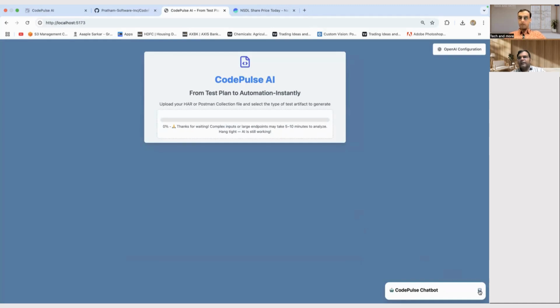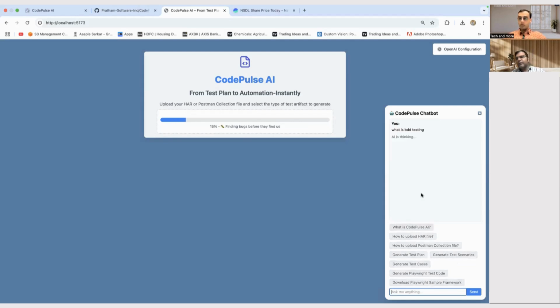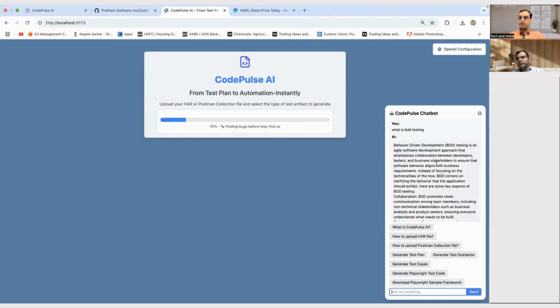In terms of chatbot, we also have a chatbot available. The chatbot has multiple options. If you want to learn about this tool, how to upload a Postman collection, how to generate a test plan, everything is there. Apart from that, if I want to understand what is BDD testing, whatever you want to ask in and around testing, it will answer you.